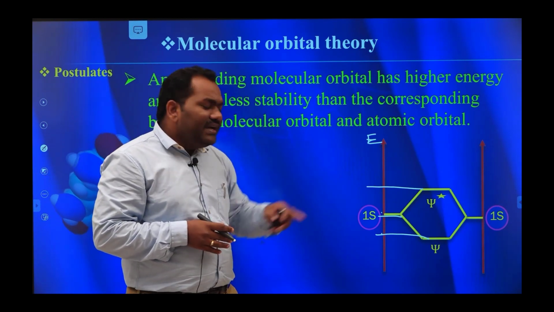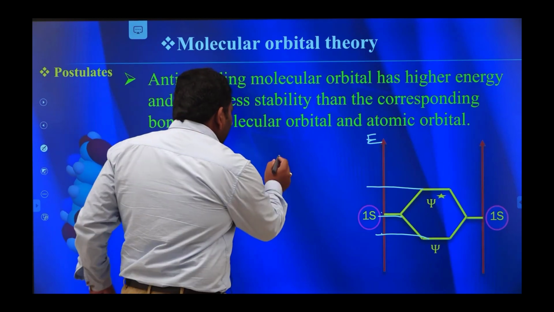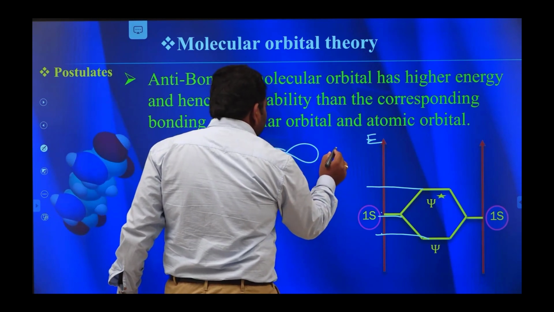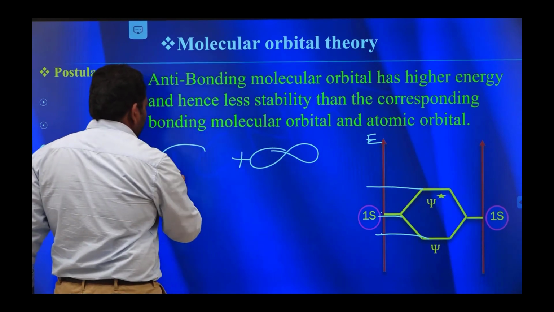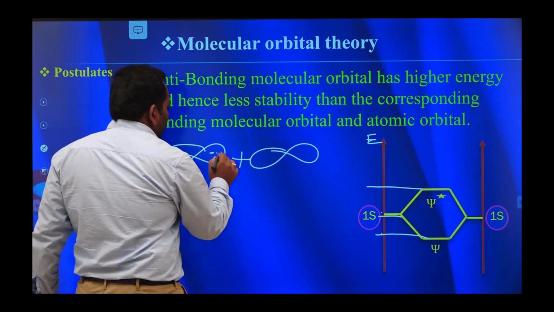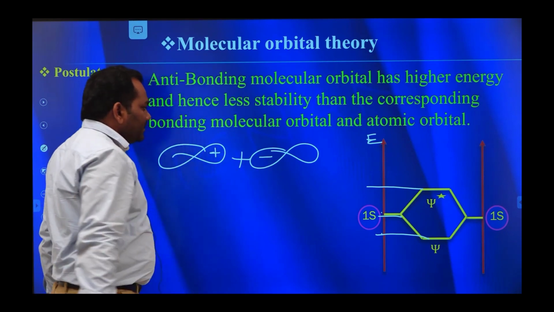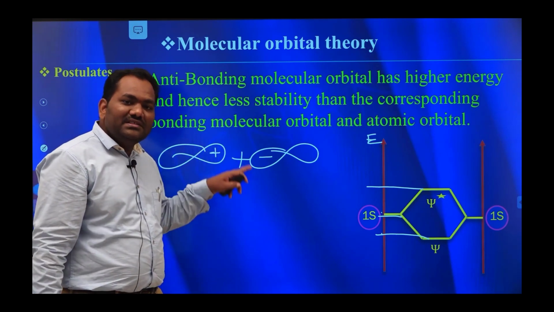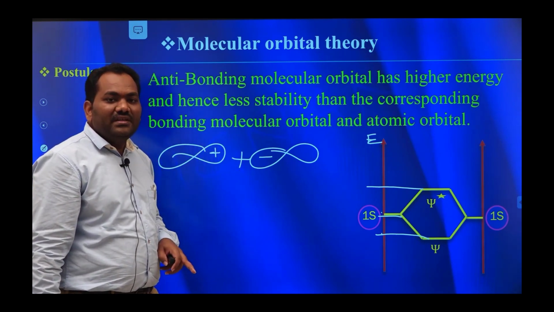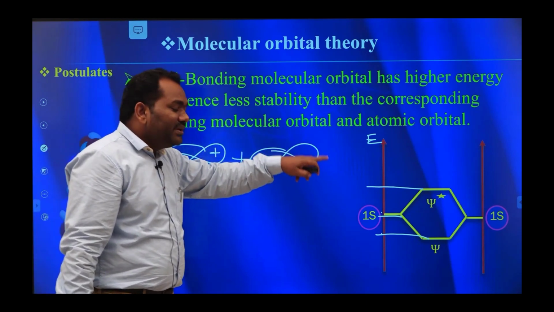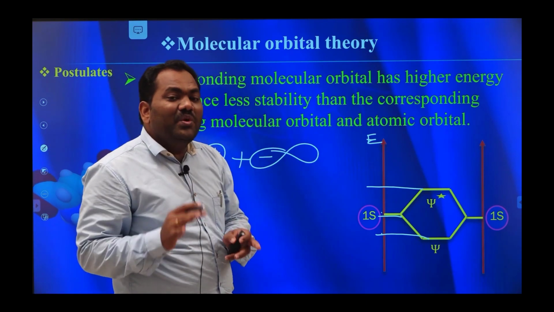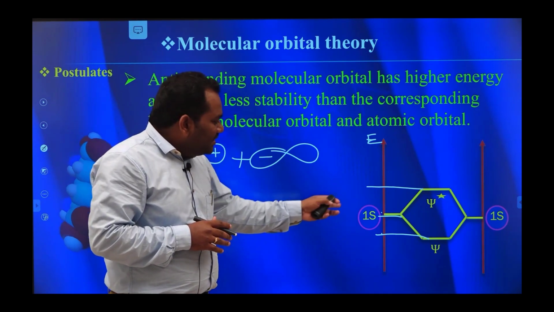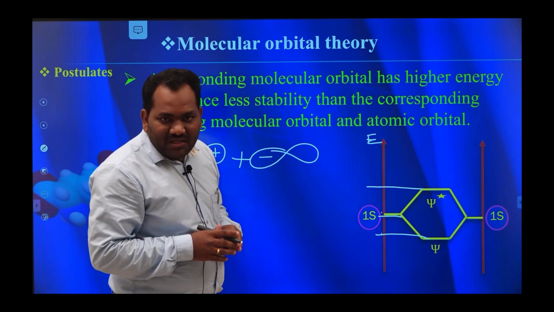Here, the anti-bonding molecular orbitals are formed like this by the combination of one, like this. That's why the positive end is mixed with the negative end. This is called destructive addition. Due to this, anti-bonding molecular orbitals experience more energy than corresponding atomic orbitals and bonding molecular orbitals.